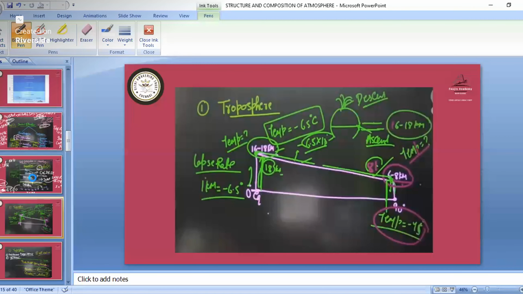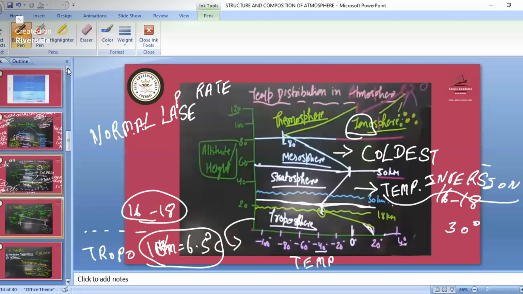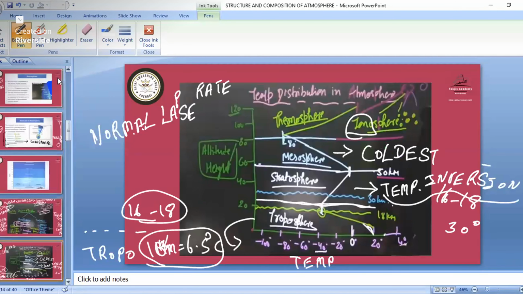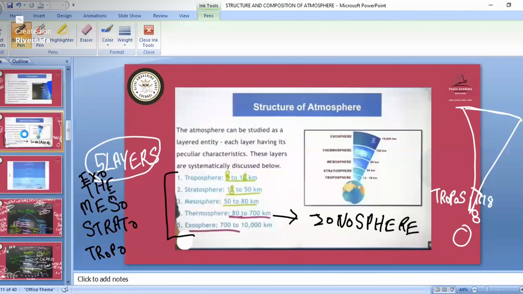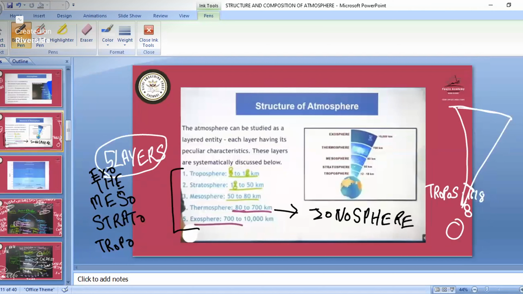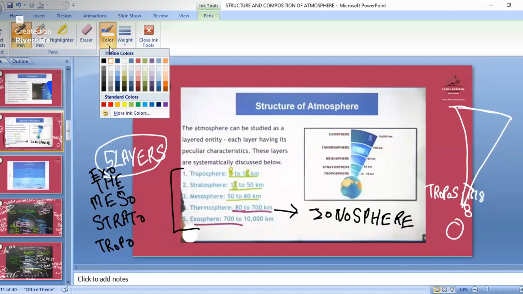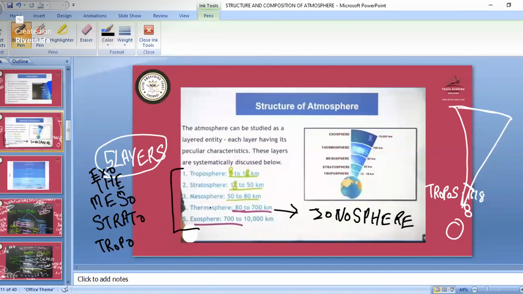See how all these layers are arranged according to height. You must remember the height of all these parts. Troposphere is 8 to 18 kilometers. Then we have the stratosphere, which is 18 kilometers to 50 kilometers. Mesosphere is 50 to 80 kilometers. Then the thermosphere starts, 80 to 700 kilometers. Then the exosphere, 700 to 10,000 kilometers.